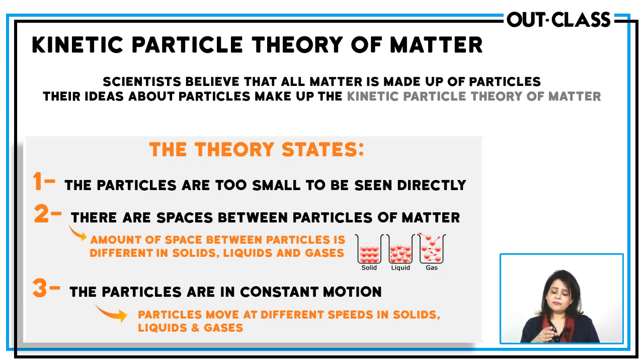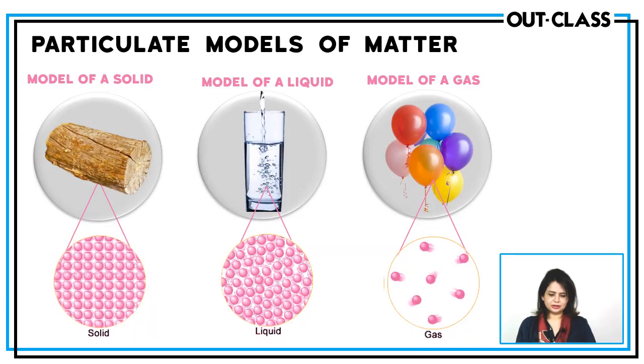So you can see in these three states of matter, the arrangement of particles is different. The spaces between the particles are different. The forces of attraction between the particles are different. And the type of motion of these particles is different in different states of matter. That is why these three states have different properties and different appearances. There are many other postulates of the theory, but we are mainly concerned with these three concepts.